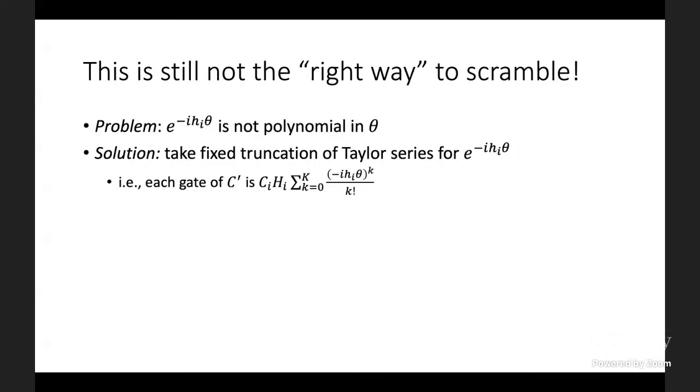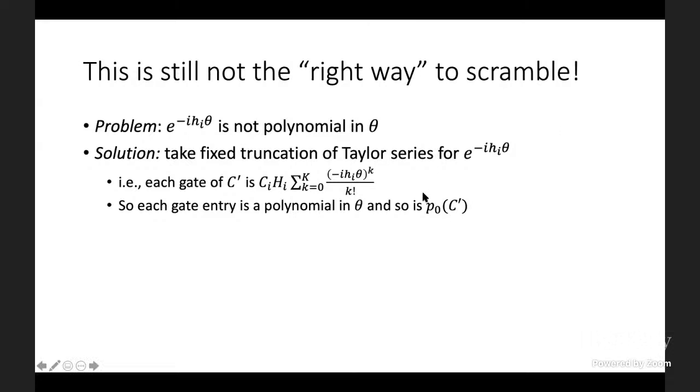So in other words, each gate in the scrambled circuit, C prime, is C_i times H_i. Again, it's completely scrambled. But now instead of implementing e to the minus i h theta itself, we'll implement the kth order Taylor series truncation of this gate, okay? And now it has what we want. So why is that? Well, because each gate entry is a polynomial in theta, because the Taylor series is a polynomial in theta.